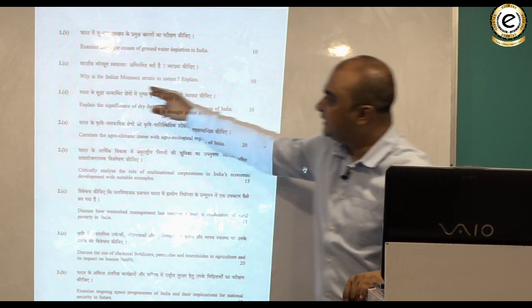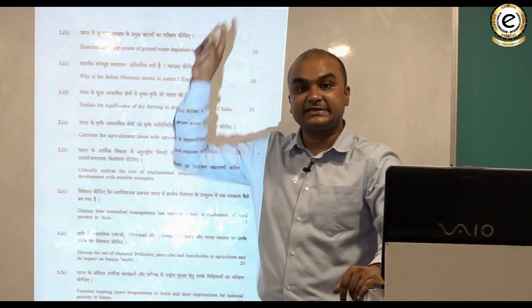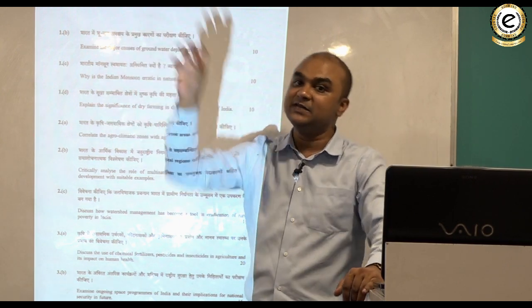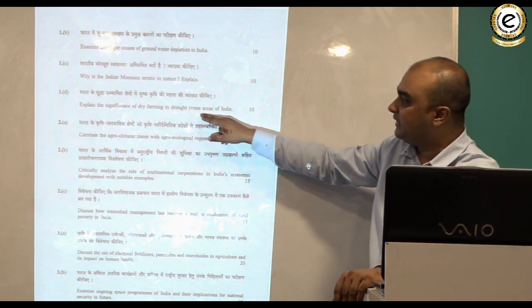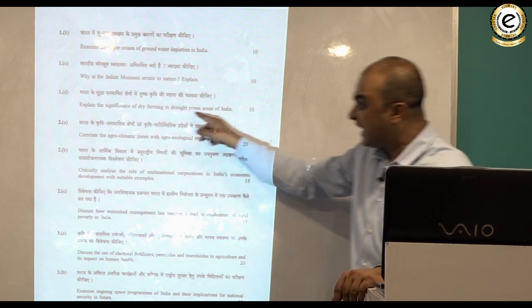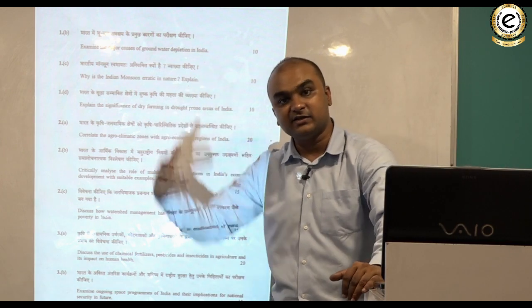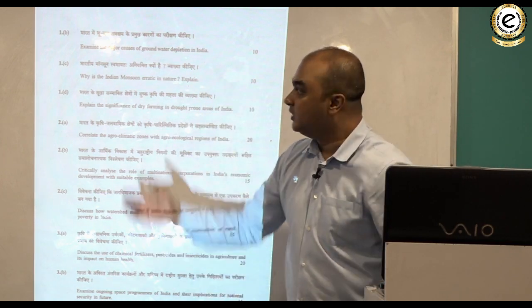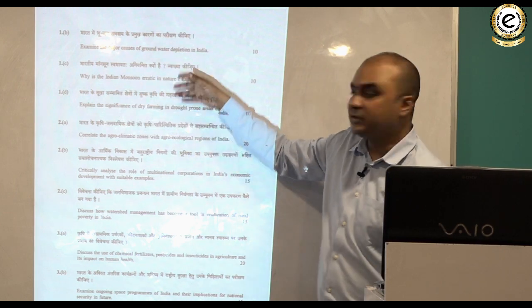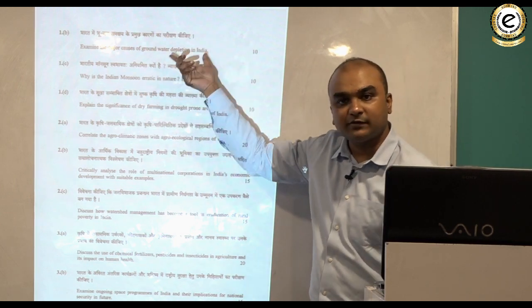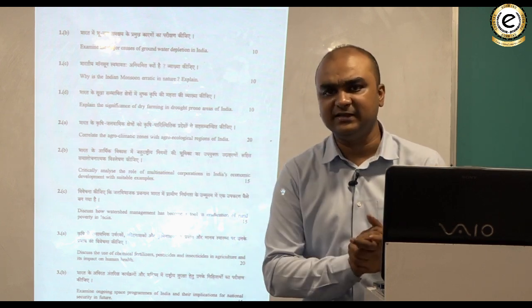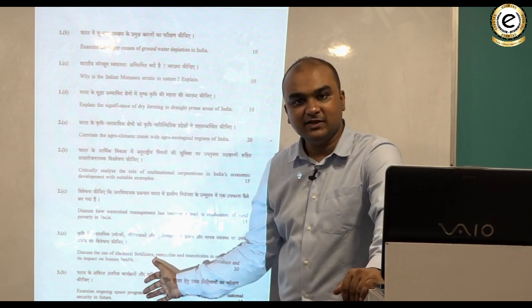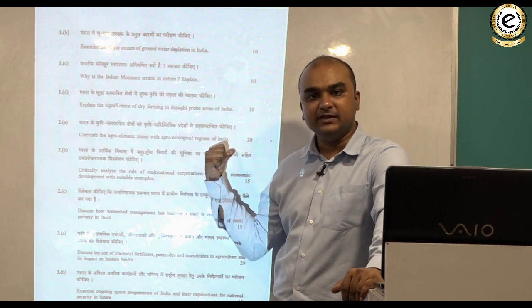Look at this. Why is the Indian monsoon erratic? Monsoon means climatology of India. Again, physical geography. Examine the significance of dry farming in drought prone areas of India. Dry farming मतलब agriculture. Agriculture is a part of your human geography. तो फर्स्ट पार्ट में ही आप देख रहे हो कि कुछ क्वेश्चंस तो फिजिकल ज्योग्राफी से हैं, कुछ क्वेश्चंस ह्यूमन ज्योग्राफी से हैं।